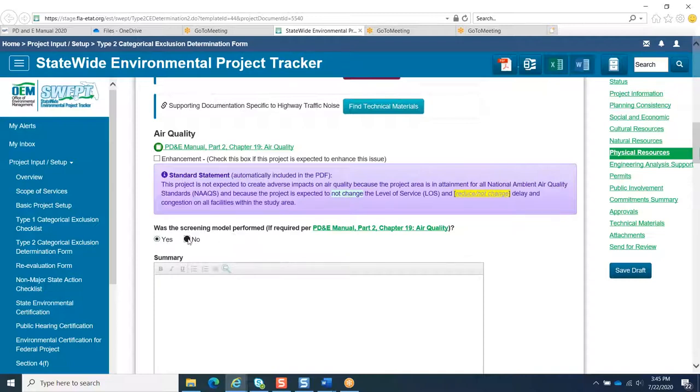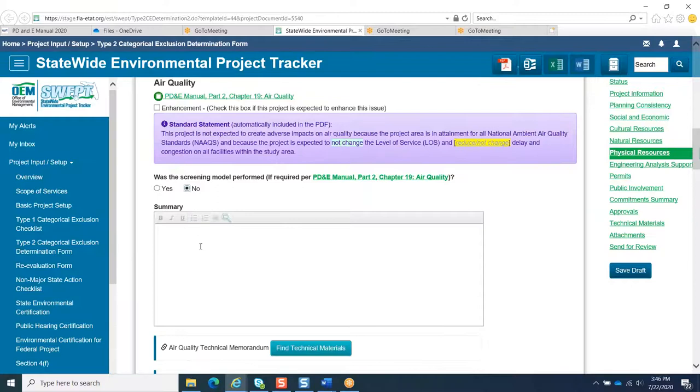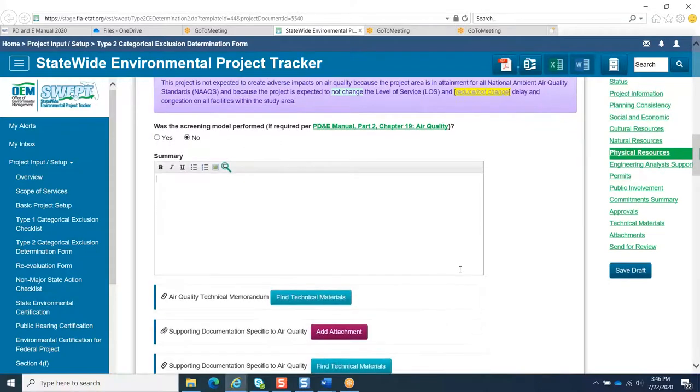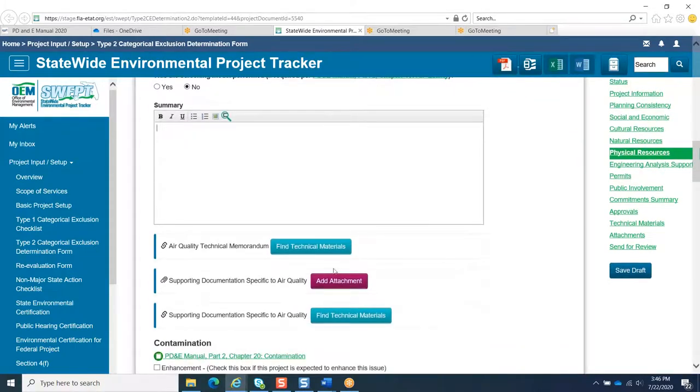In the text box, provide a brief summary of air quality analysis results for the project and reference the air quality technical memorandum if applicable. The summary should include the type of impacts the project may have. Any other applicable documents can be linked as technical materials.